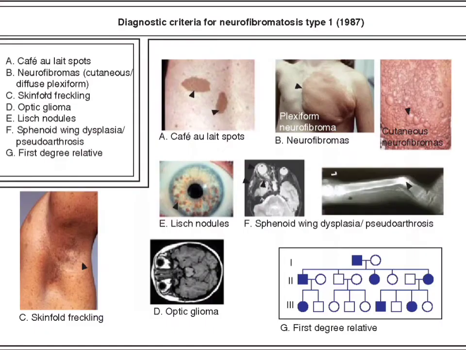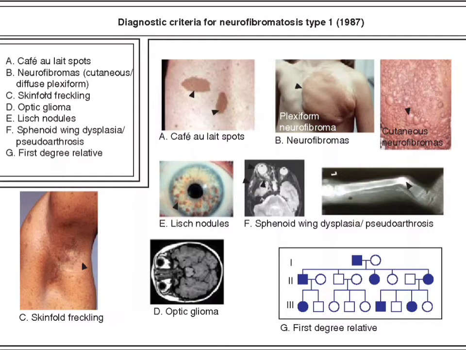Okay, now let us discuss the diagnostic criteria for NF type 1. What are the things that will make us diagnose that the person is having type 1 NF? So, first is cafe au lait spots, which I show you. You can see the picture where you can see all these coffee with milk spots.